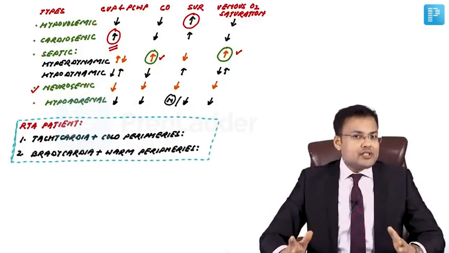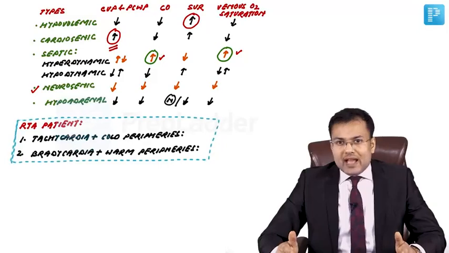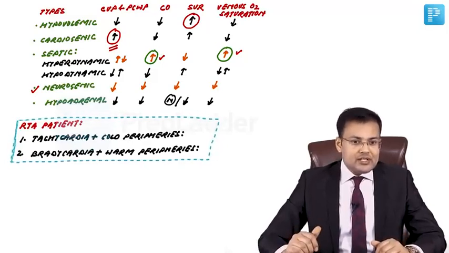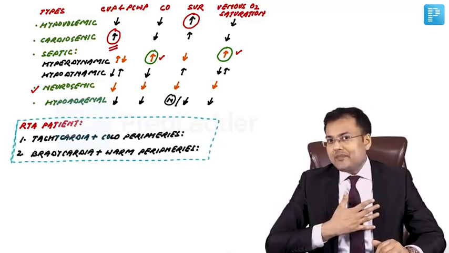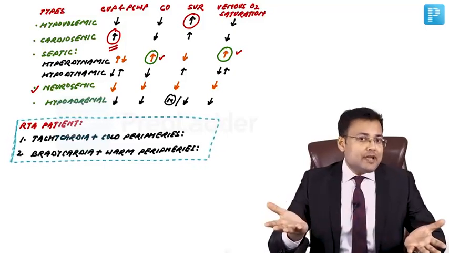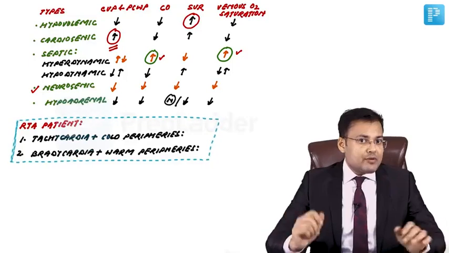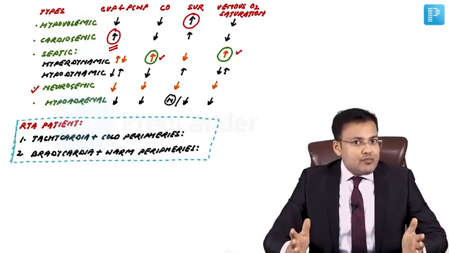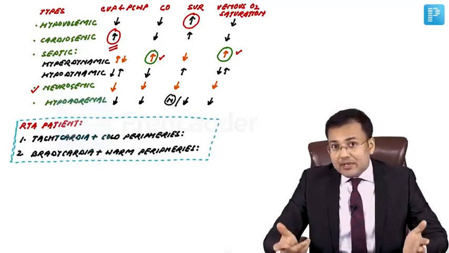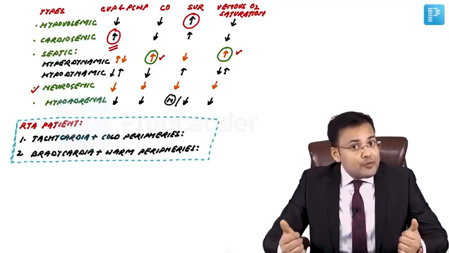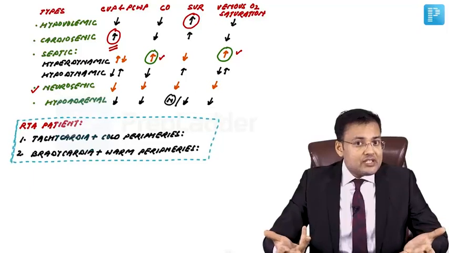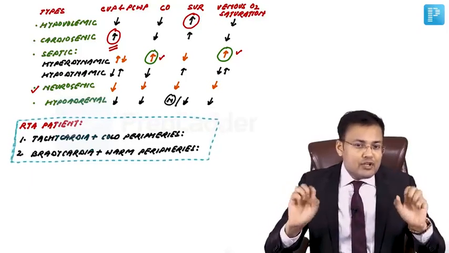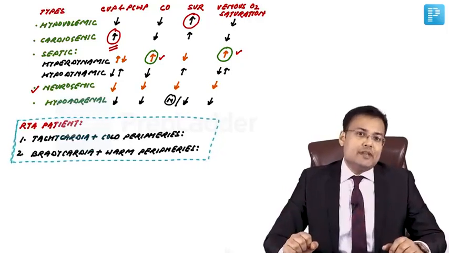There is a famous question which is asked in relation to trauma and shock. See the scenario. The question is asked that a road traffic accident patient was brought to your emergency. At the time of presentation, the patient is having tachycardia and cold peripheries. So what's the cause? Which type of shock? It is hypovolemic shock, because in trauma patients, there is loss of blood volume. Sympathetic stimulation is there, so the patient is having tachycardia, and because of vasoconstriction, there are cold peripheries.